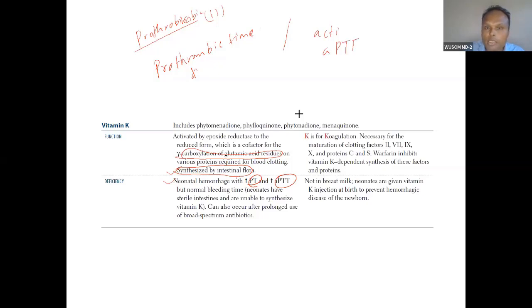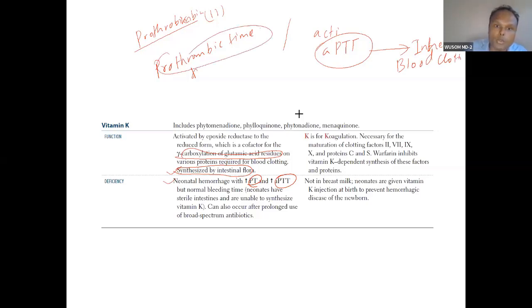Just remember this, APTT is related to inherited blood clotting disorder, and PT is related more to acquired disease. So what will happen? I will tell you, when vitamin K is deficient, the first thing to increase will be PT. PT will increase first. Okay. Then later this APTT will increase.